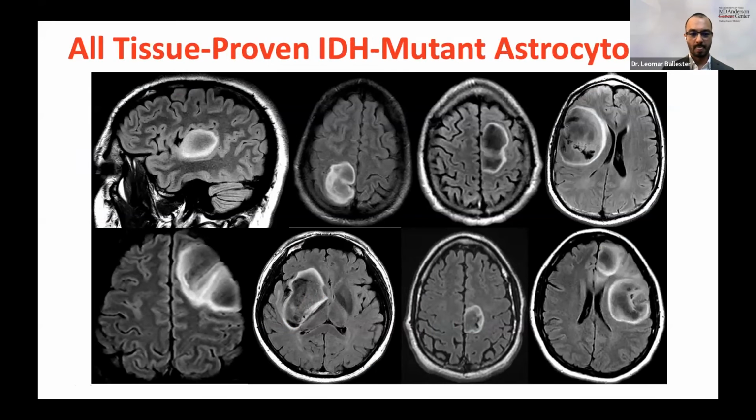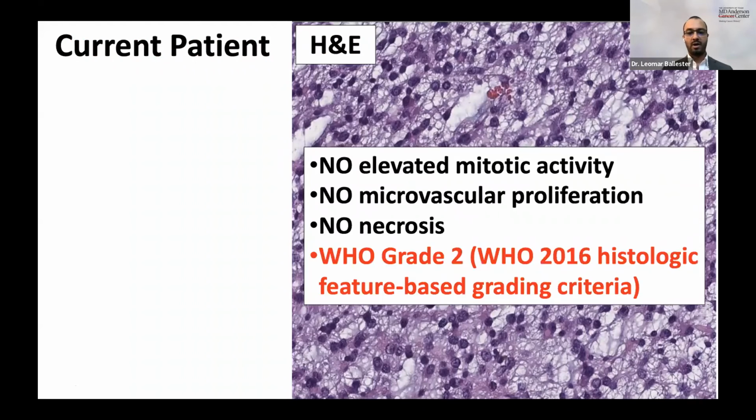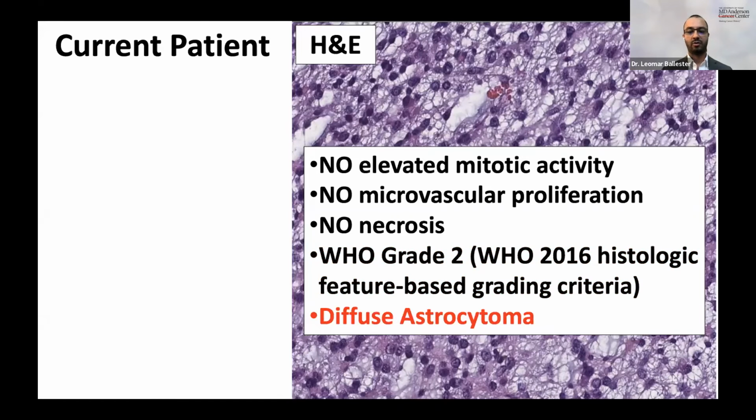Now, this particular patient, here we see the H&E stain. We see hypercellularity, some mild pleomorphism. There's no mitosis, no vascular proliferation, no necrosis. We know this patient had a T2-FLAIR mismatch sign, so we are suspecting a grade 2 lesion. Under the 2016 WHO classification, this would have been a diffuse astrocytoma, WHO grade 2, and that would have been the end.